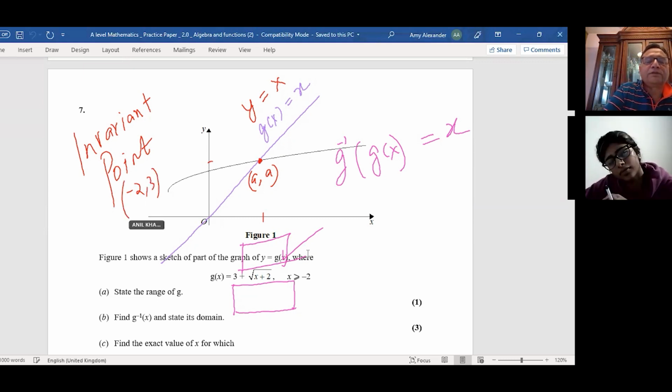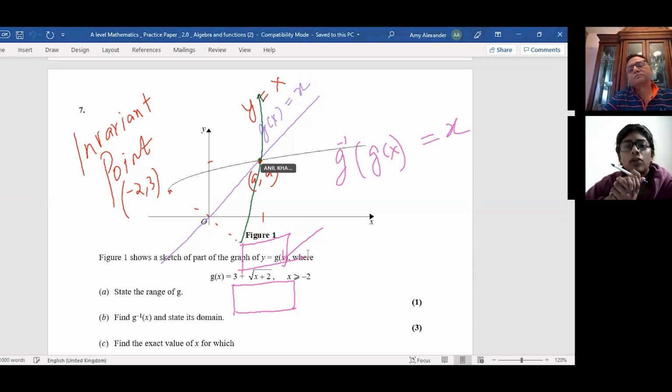So this is your point, and when I reflect it, it comes here. If I draw the inverse of this function, it will actually go through this point. So this becomes your g inverse x.